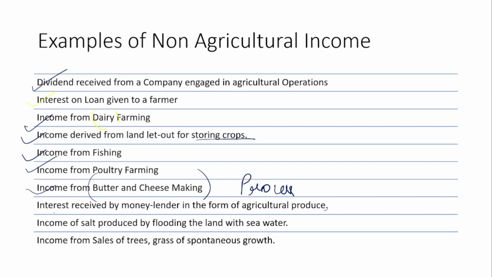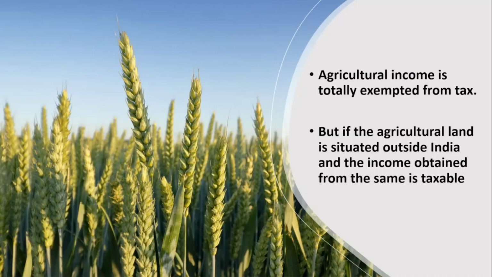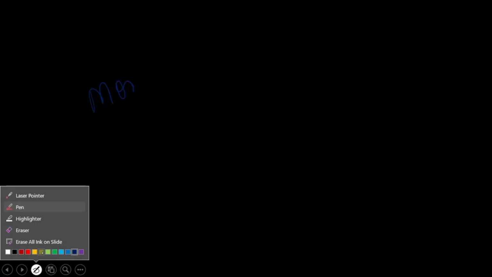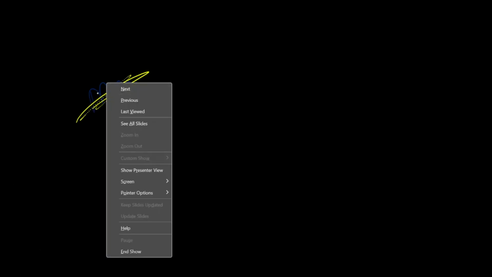So interest received by a money lender in the form of agricultural produce. Now, for example, you are a money lender. Let us take an example that you are a money lender.